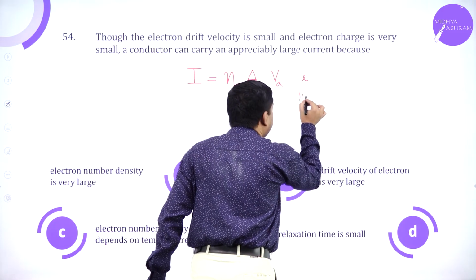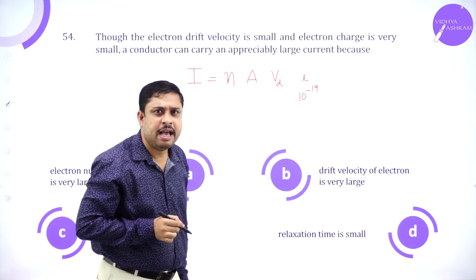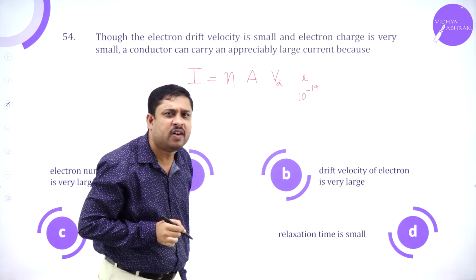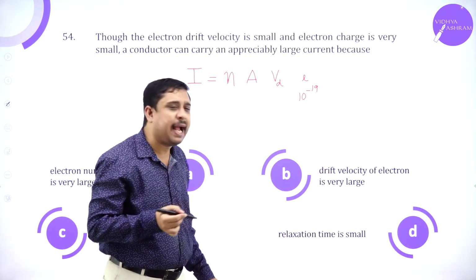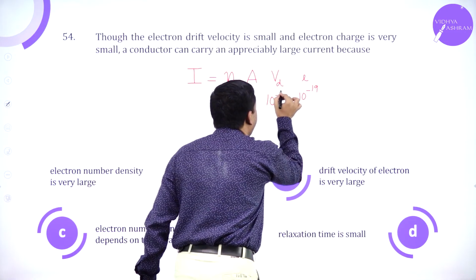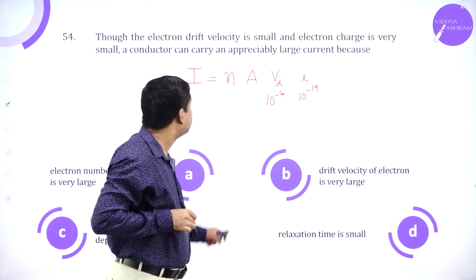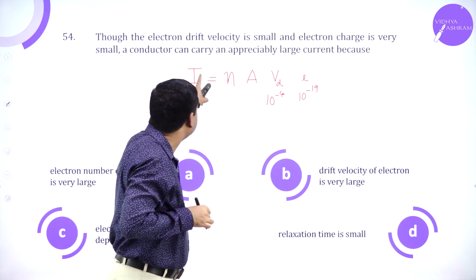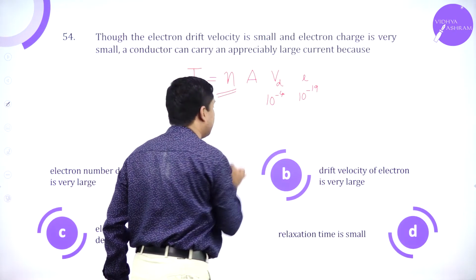The charge of the electron is very small, around 10 to the power minus 19 coulomb. Magnitude of drift velocity is also small, 10 power minus 4 meter per second. But still, large current flows due to the presence of n.